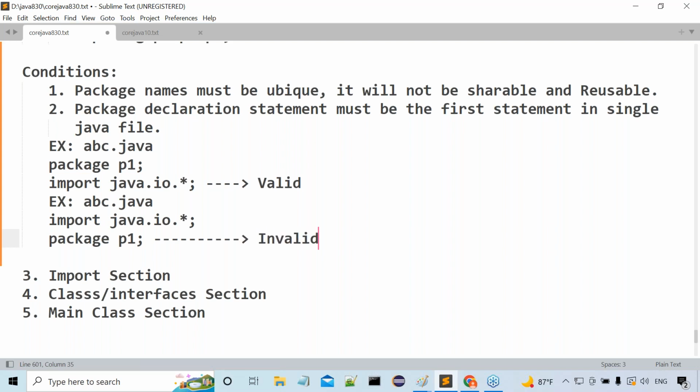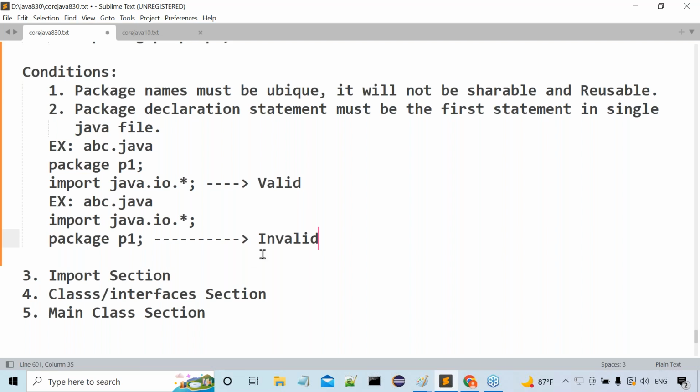Invalid. Definitely on Sunday I'm going to conduct the test. There I will include this type of questions as I'm discussing now. Definitely I'll ask these questions there. Will you come for the test or not? Everybody has to come for the test. I'm going to provide nearly 30 questions. Same questions you may get in company written tests and maybe company interviews. So prepare well and come for the test.